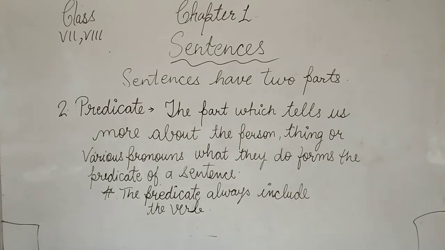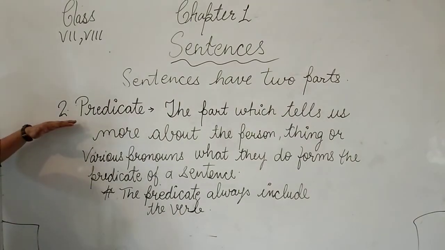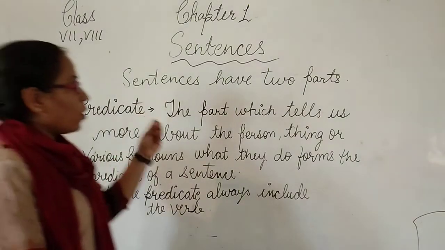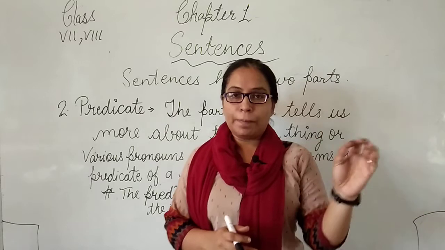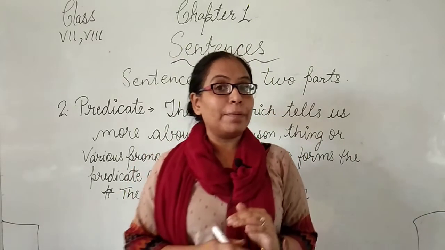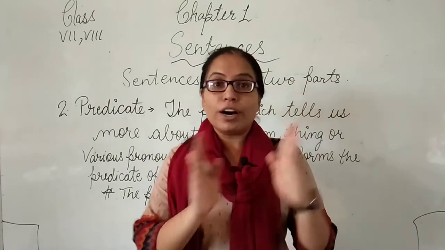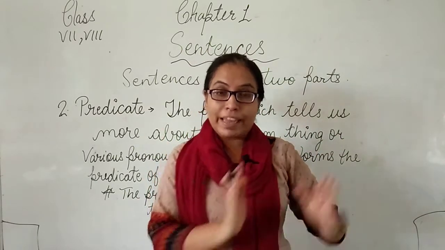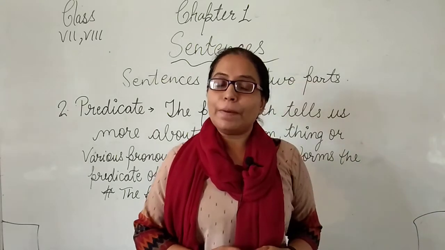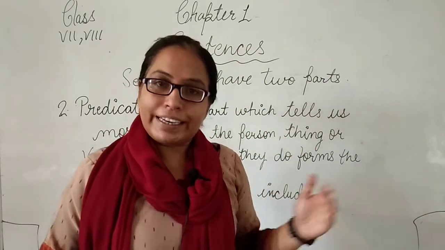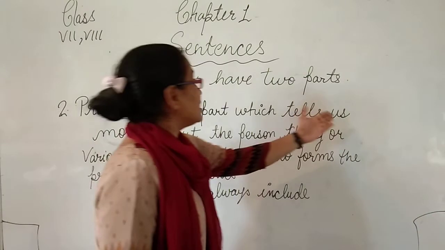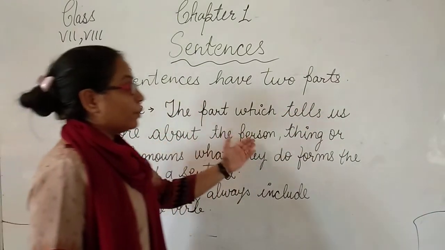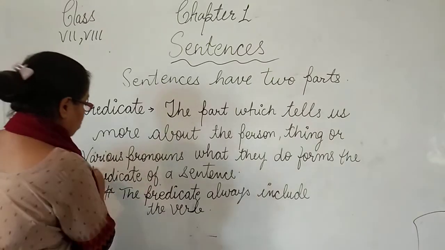Students, after explaining the subject, now I am going to explain the second part of the sentence, that is the predicate. In the primary classes, we just find the verb, and from the verb the remaining part of the sentence we think is the predicate. Exactly, this is the predicate, but according to the English grammar definition, the predicate is the part which tells more about the person, thing, or the various pronouns.